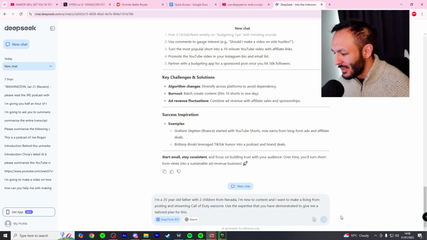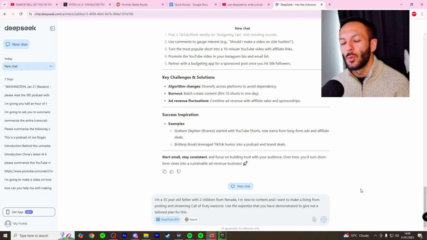Now I just have to remember that DeepSeek does take its sweet time to come up with stuff. So whilst it's taking its sweet time, I want to explain why I've written this out. Essentially, I want to go over looking at, for the everyday person, what is possible when it comes to using DeepSeek to come up with a content strategy. I want to see how well DeepSeek is able to tailor it to this person in particular. The likelihood is a 35-year-old father with 2 children from Nevada probably has a full-time job, and I'm hoping to see if DeepSeek assumes that and then thinks about the time constraints that this person might have. I mean, there's time constraints, there's potentially financial constraints with raising a family.